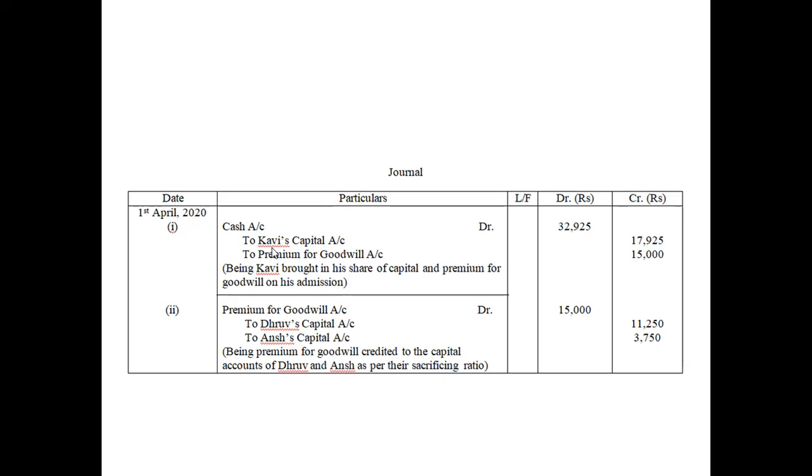So you can see here in this question the last point, point number 6, he is also to bring in capital equal to 1/4 of the combined capital of Dhruv and Ansh. I think you remember the previous question.